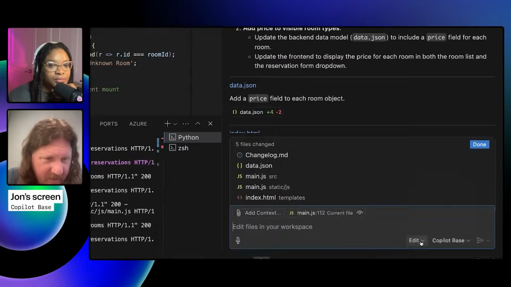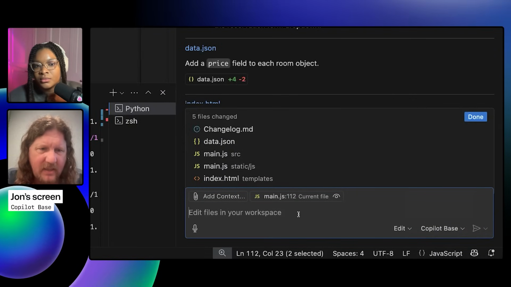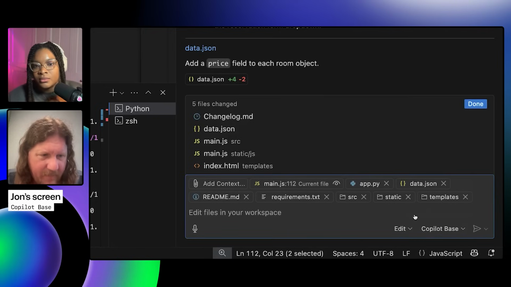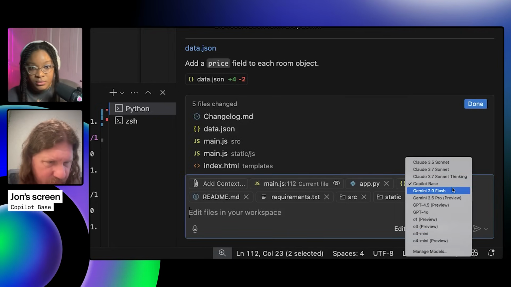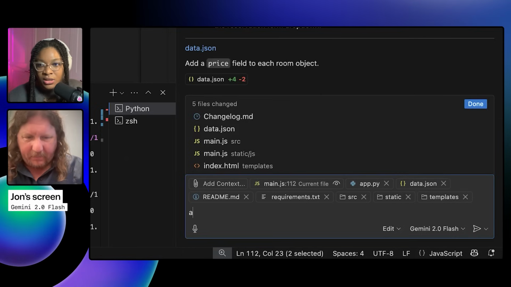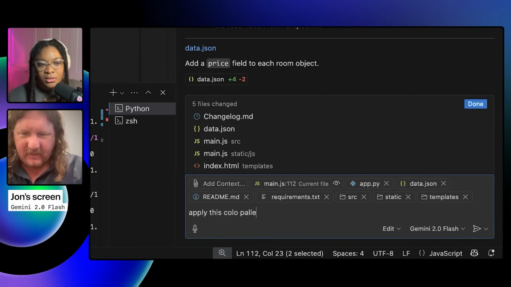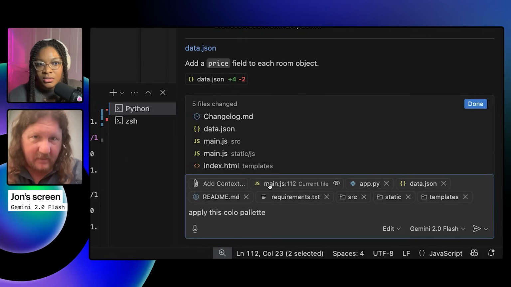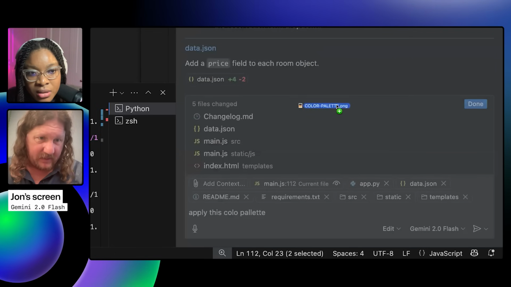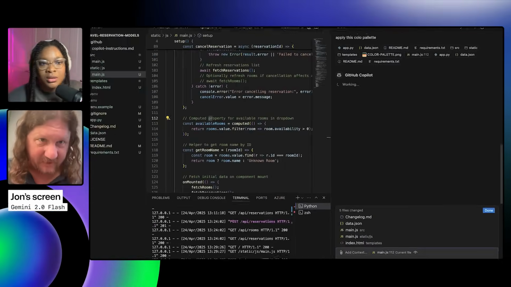All right. I'm gonna stick in edit mode. The context I used last time in edit mode was pretty good. I'm gonna switch though to Gemini Flash, which is available in edit mode. And I'm gonna say, okay, apply this color palette. This is gonna be ugly as I haven't explicitly picked this palette for this purpose. I just grabbed an image I had.